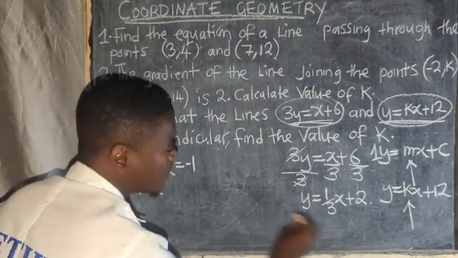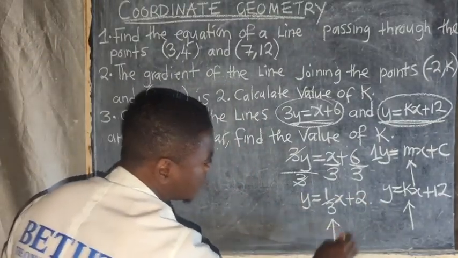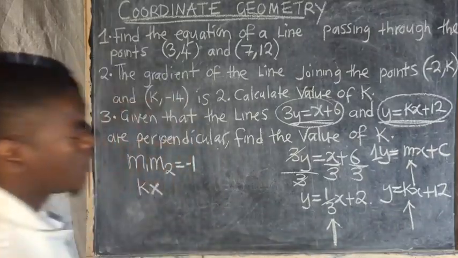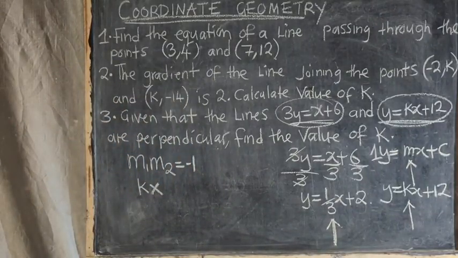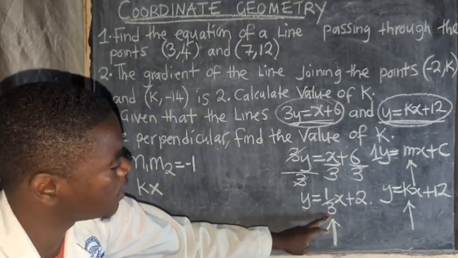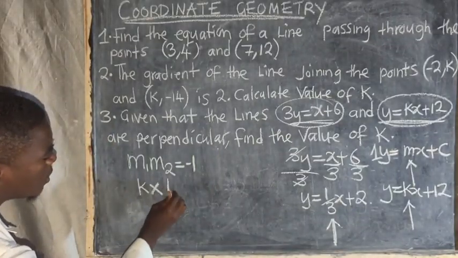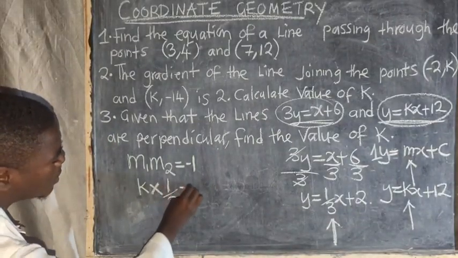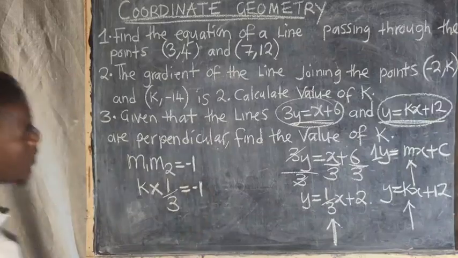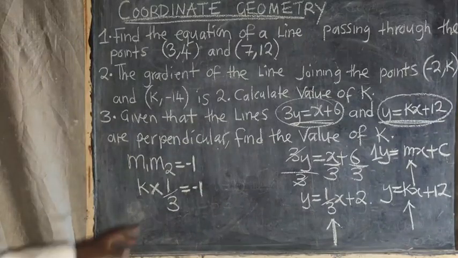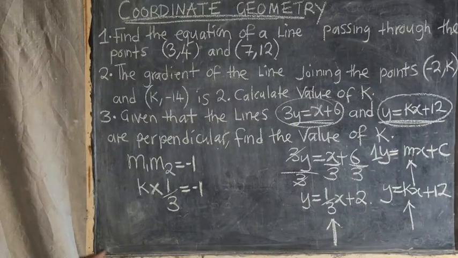So what is the gradient? Have you seen where the gradient is? This is the gradient, this one. So this is gradient 2. It is the one that I'm going to put here, 1 over 3, which is equal to -1. Then I calculate the value of k. So this is k times 1 over 3, which is equal to -1.